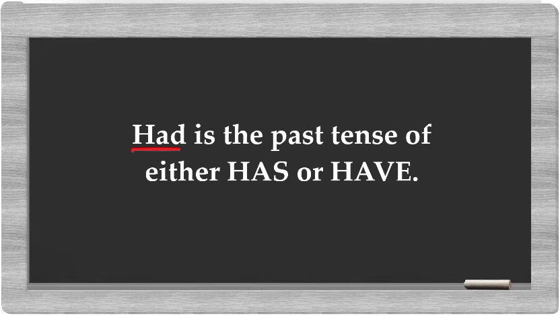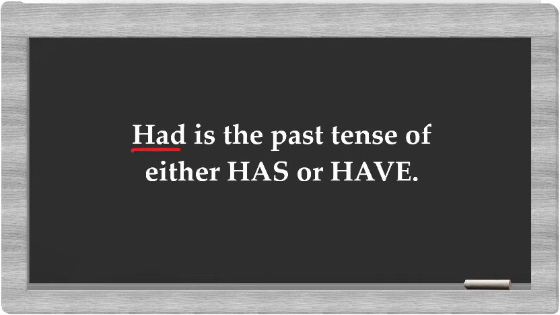Had is the past tense of either has or have. I repeat, it is the past tense of has or have. In other words, we use had when the action is already completed in the past.